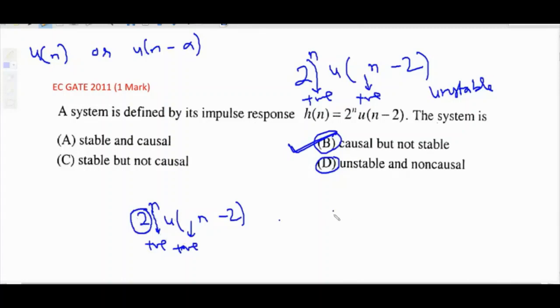Suppose you have this example: (1 by 2) raised to n times u[n minus 2]. If you compare the sign directly, same sign, then unstable, no, that is wrong. Here you must make this 1 by 2 into a number greater than 1. How will you make this number greater than 1? By writing it like this: (1 by 2) raised to n can be written as 2 raised to minus n times u[n minus 2]. Okay, now compare.